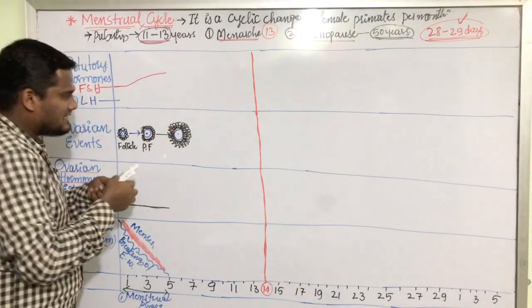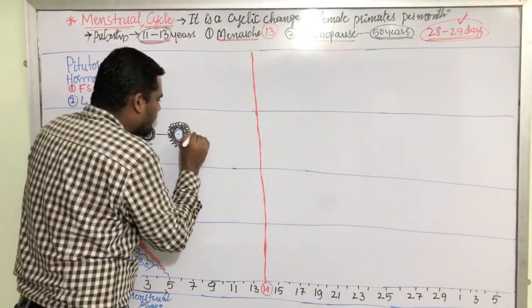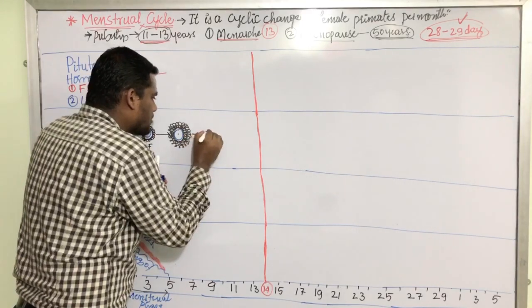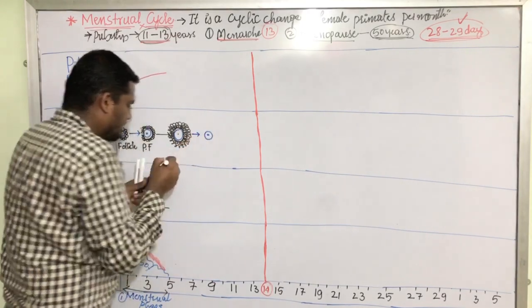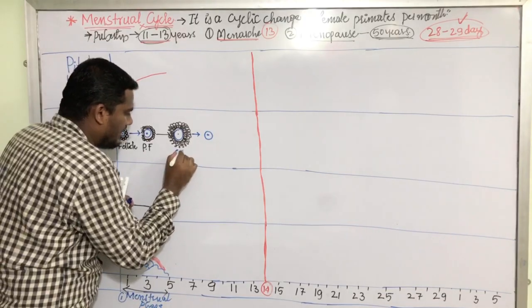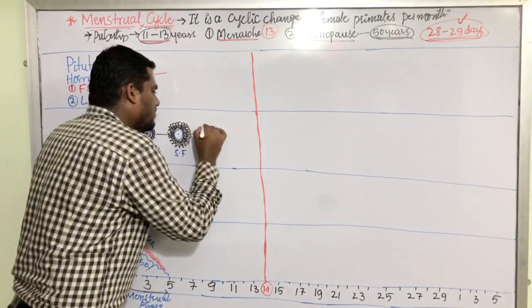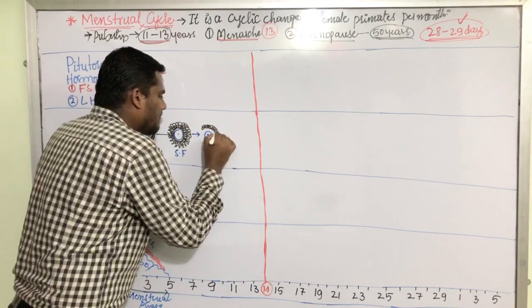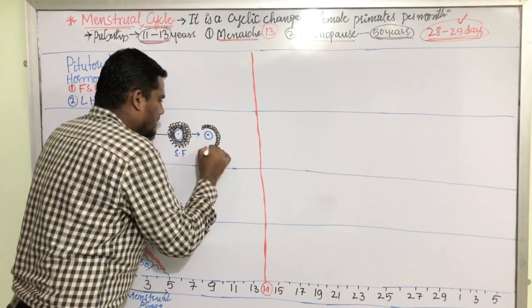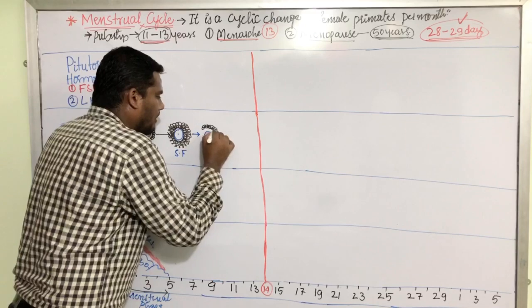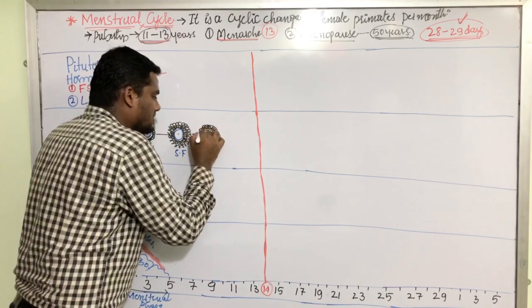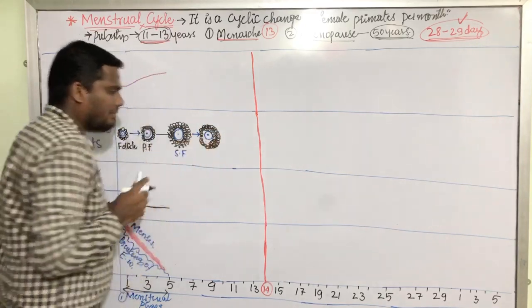Secondary follicle gets converted into a tertiary follicle, where we have the cavity formation that is called the antrum. This is the cavity.